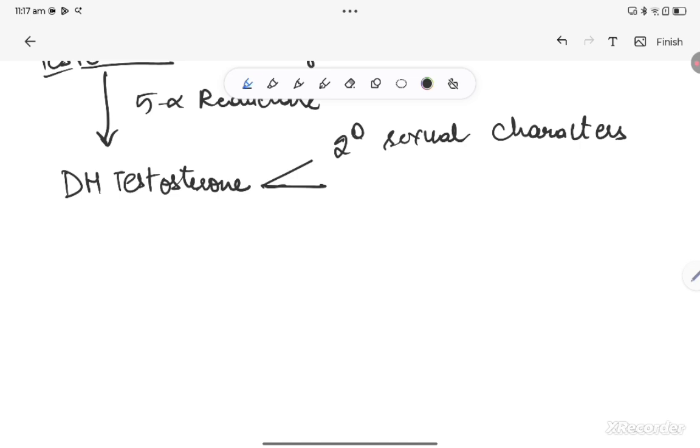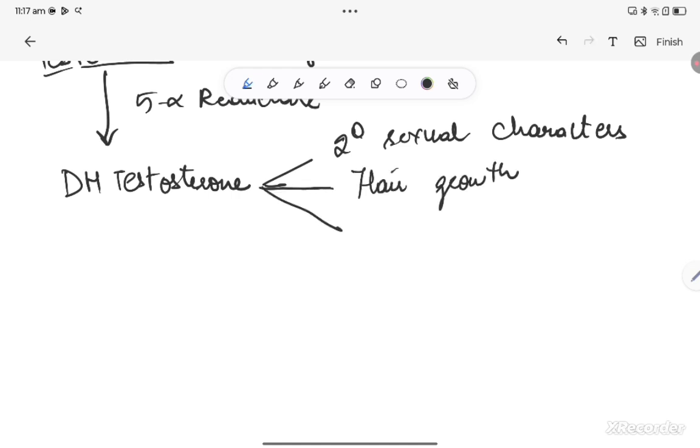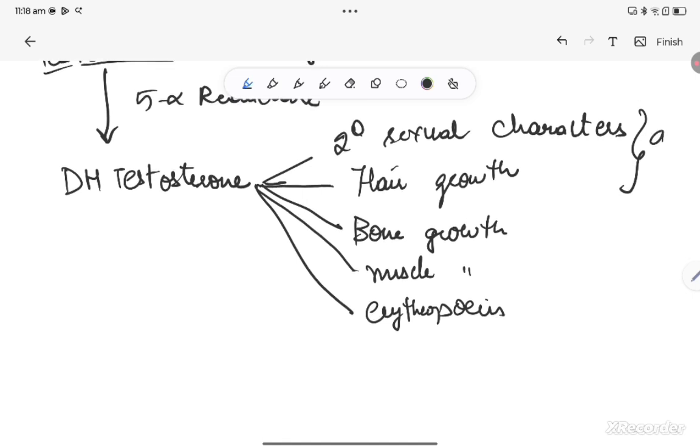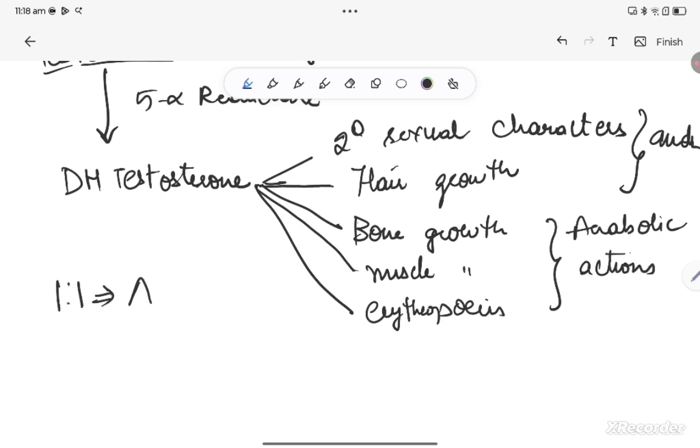Then it is also responsible for hair growth, and for bone calcium deposition and muscle growth, and also in the bone marrow it is responsible for erythropoiesis. These two come under androgenic actions and these come under anabolic actions. Testosterone has a 1:1 effect of androgenic and anabolic actions.